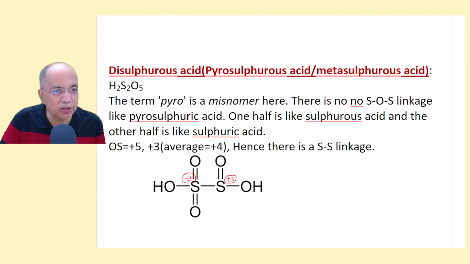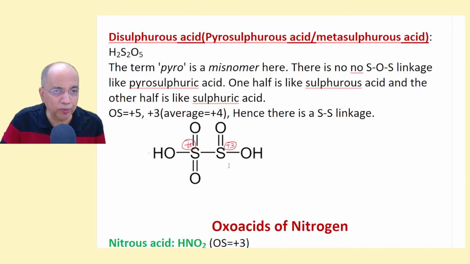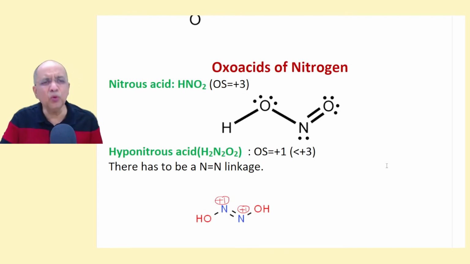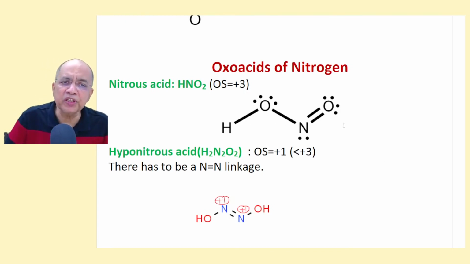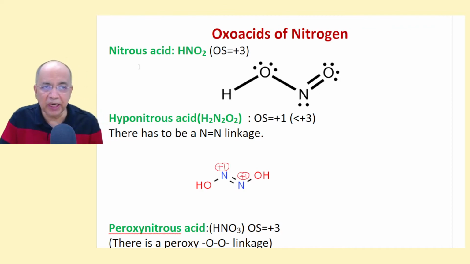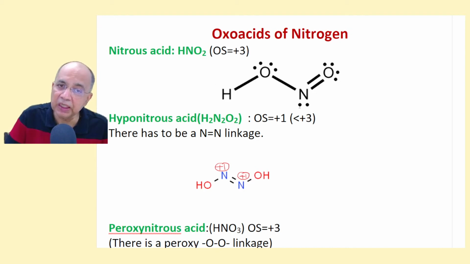This is disulfurous acid, where you have to remember that this part is like sulfurous acid, +3, and this is like sulfuric acid. So this becomes H2S2O5. There is an S-S linkage. Then quickly let us take up the oxo acids of nitrogen. This is nitrous acid, +3, which means +3 for group 15. Right? This is sp2 hybridized, and it's a V-shaped structure at this part.